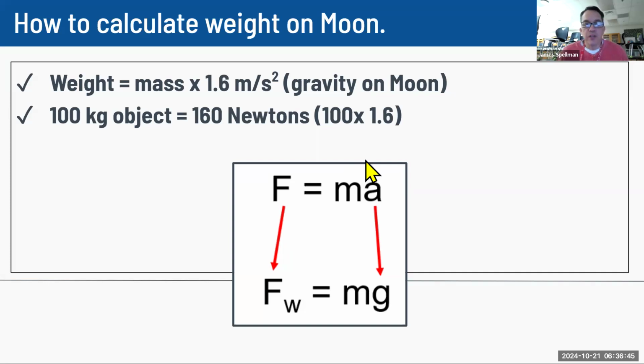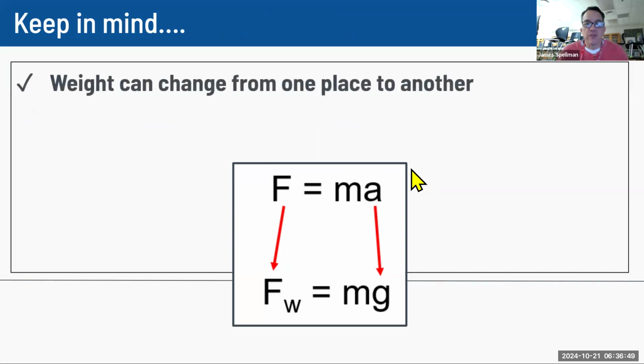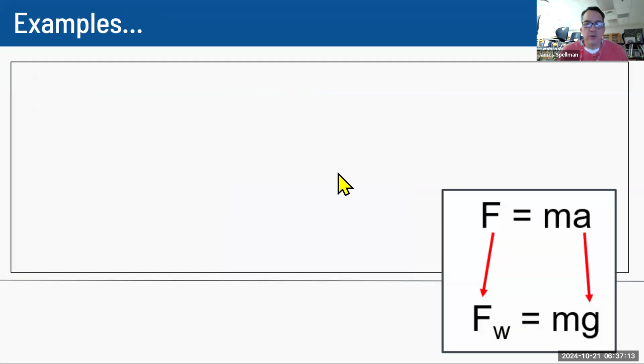So again, you would have the same mass on the moon, but you would have a different weight because gravity is going to change. So we'll keep in mind that weight can change from one place to another. Technically, on Earth, if you were on a really, really high mountain where there's slightly less gravitational pull, you would weigh a little bit less. That would be one of the easiest ways to lose weight on Earth: go to the top of Mount Everest. Mass wouldn't change at all, though. So that doesn't actually mean that there's less of you. It just means there's less gravity pulling down on you.